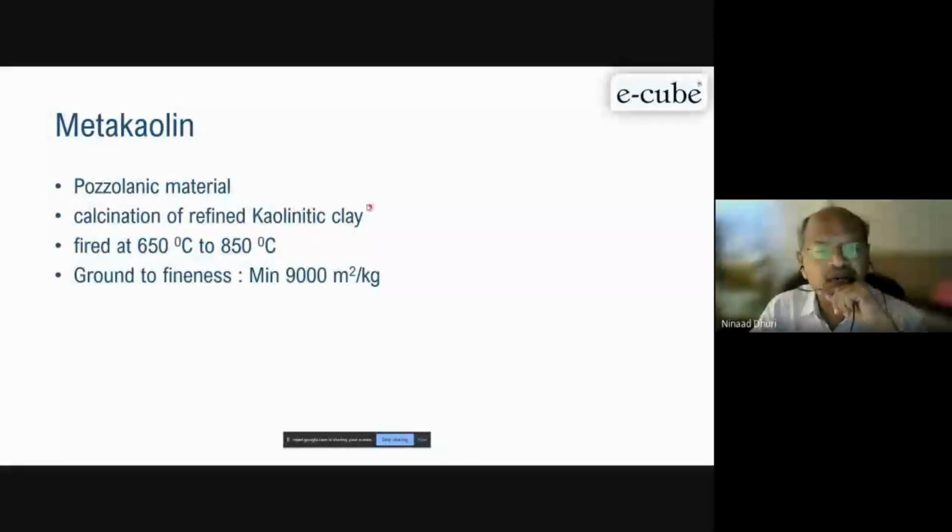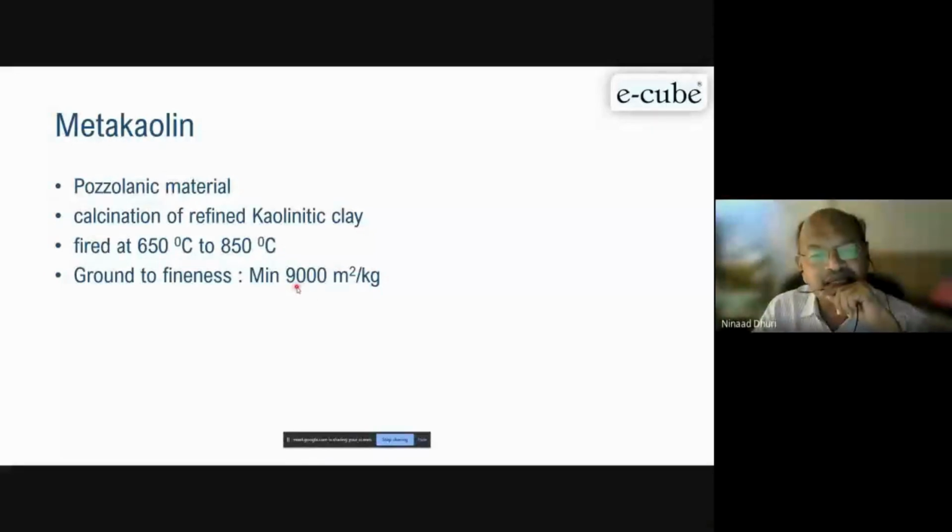Calcined refined kaolin clay. This is called basically kaolinitic clay. Fired at 650 to 850, depending upon the quality of the materials. So you fire at this temperature, and then again you grind in a ball mill to a minimum fineness of about 9,000.